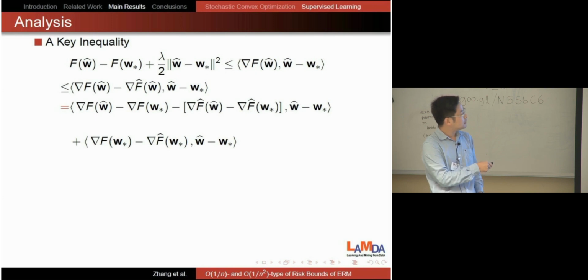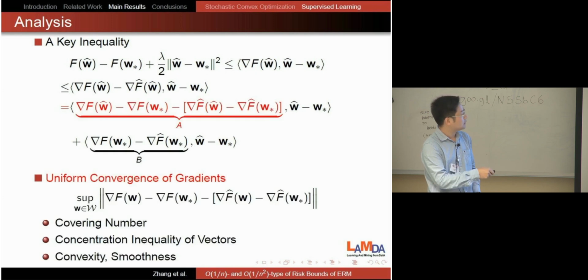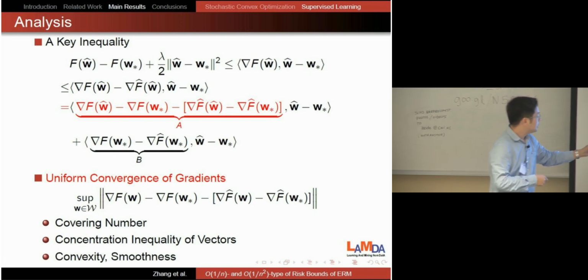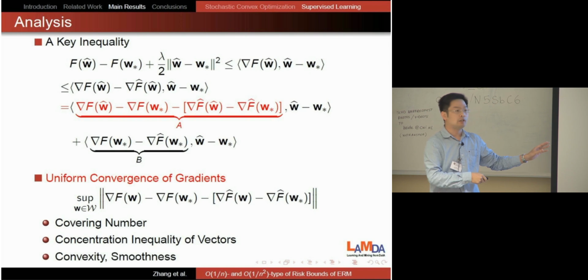So we introduce the difference of the gradient, and we bound these two terms. First we bound this term, the A. To bound this term, because W hat depends on F hat, we need to prove a uniform convergence of the difference of the gradient.